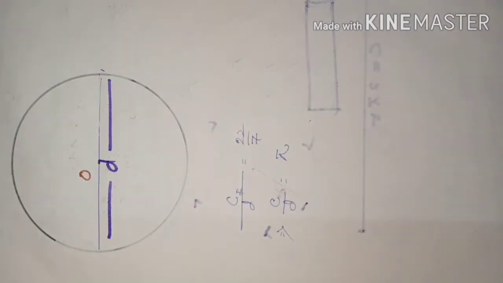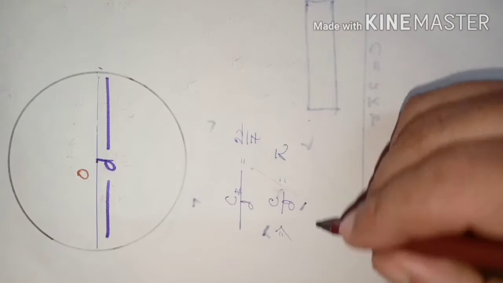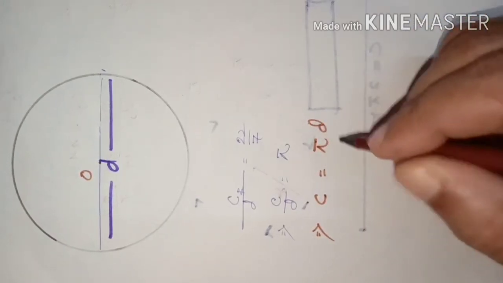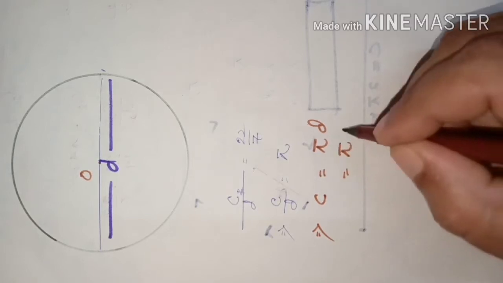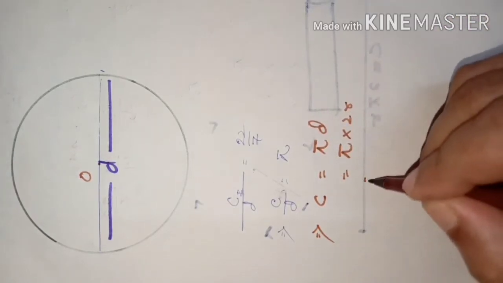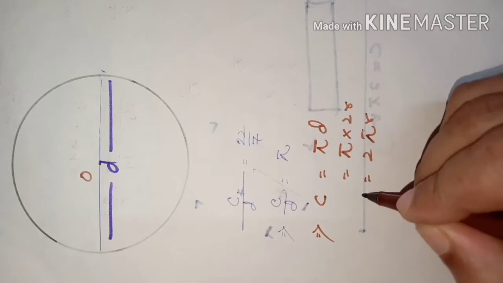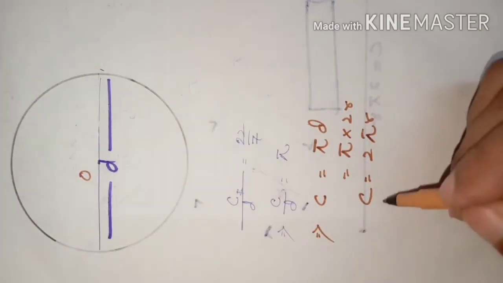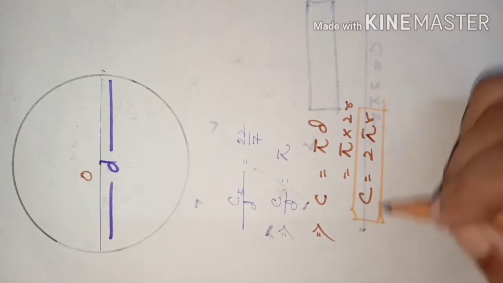This 22/7, or pi, can be related this way: circumference is equal to pi times diameter, and the diameter is actually 2 times the radius. So you can say 2 pi r. This is the circumference of a circle. All of us know this.